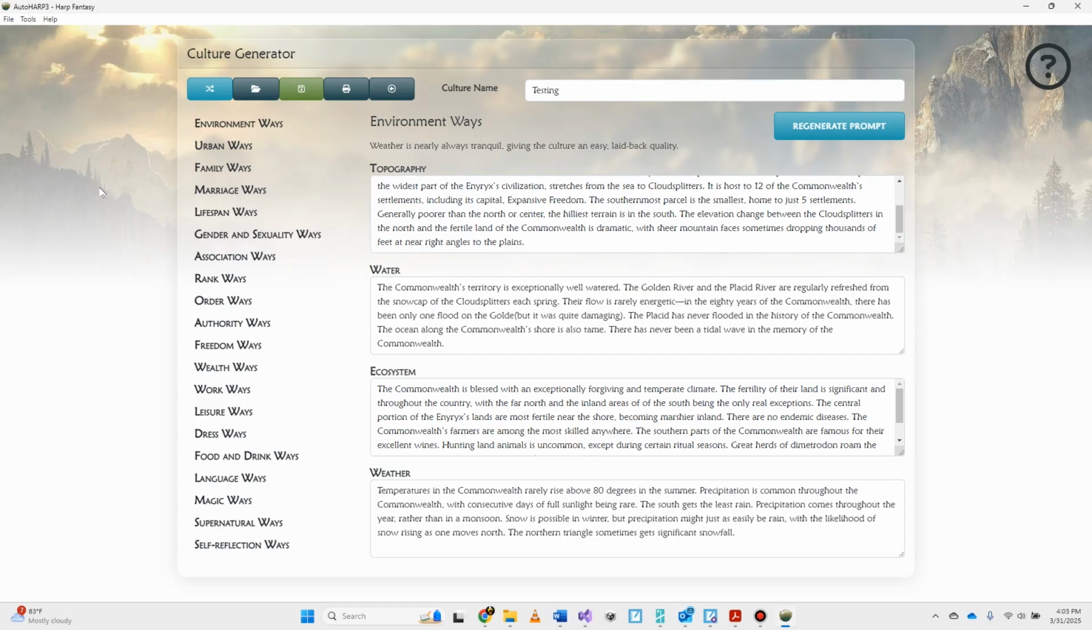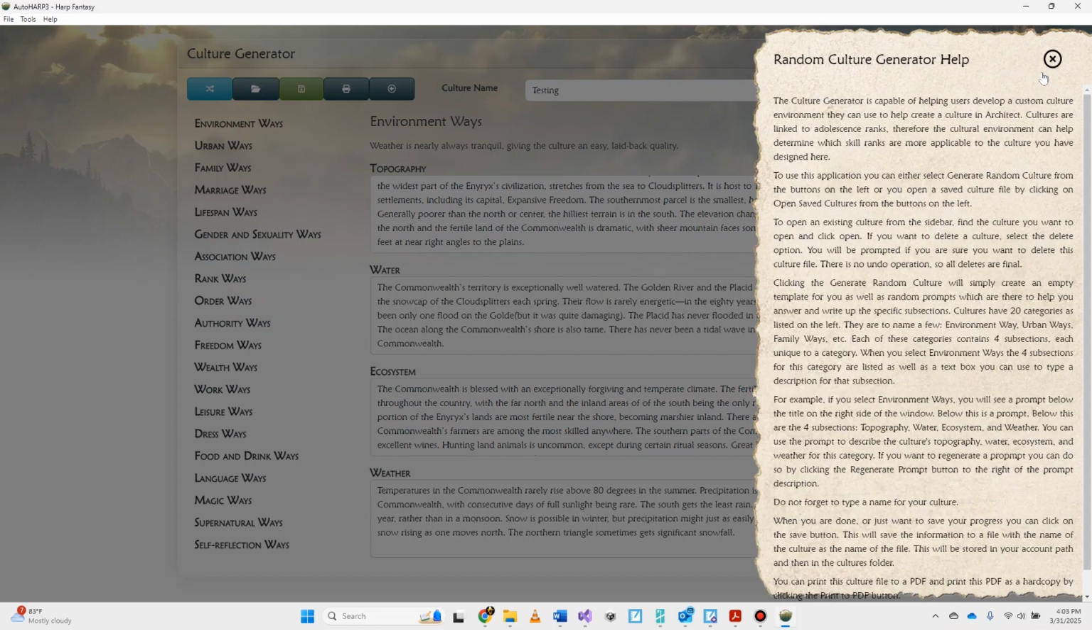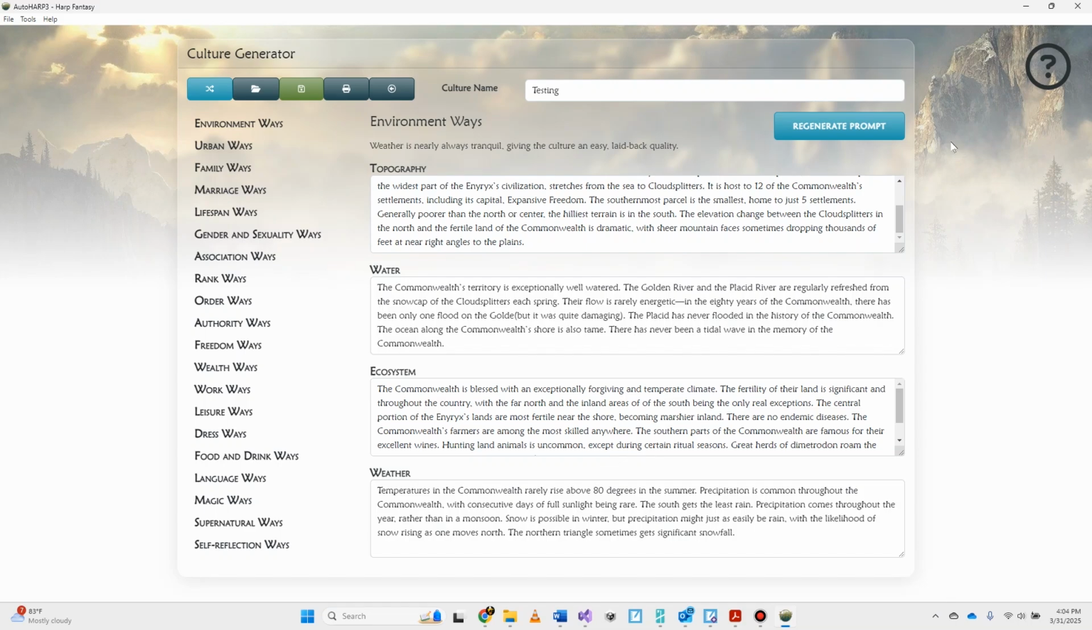But we do have this culture generator, and this doesn't apply to creating the culture itself, like you would pick a culture like Sylvan or Deep Warrens. It doesn't create that, but you can always use this to help you create that using AutoHARP Architect, if that's a helpful thing. If you forget how to use any of this information, you can always click on this question mark button. It'll give you all the information that I basically just described in this video. Beyond that, that is basically all there is to Folkways. It's a lot of database stuff and then the culture generator stuff.